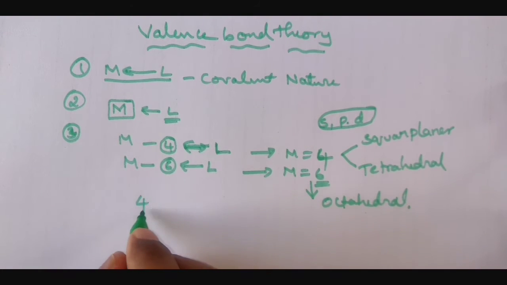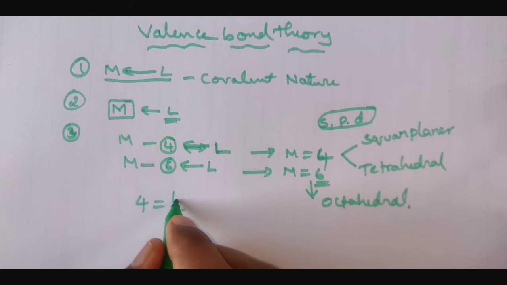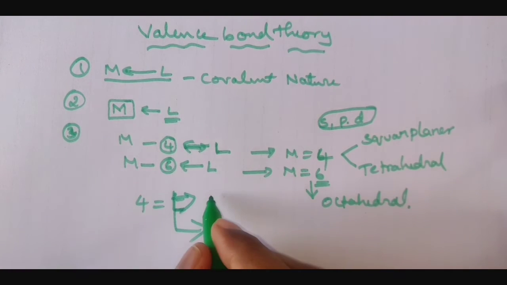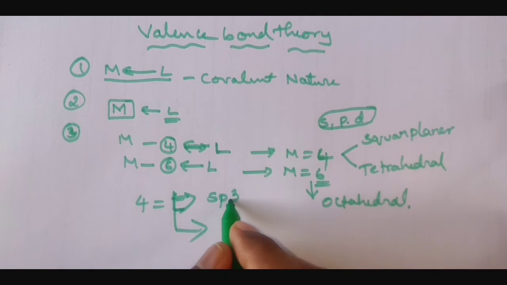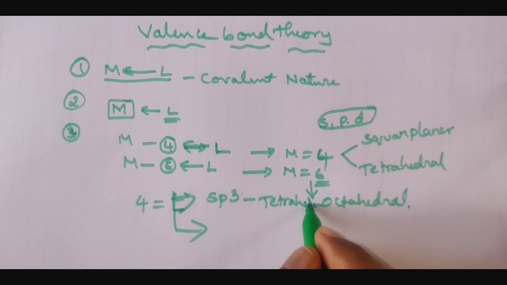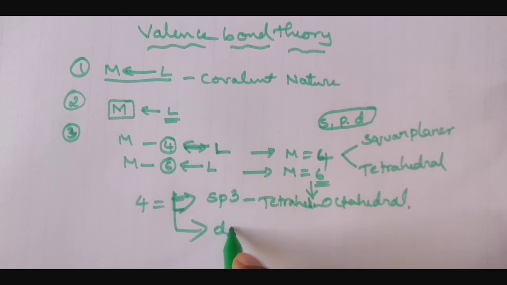If coordination number 4 is there, there are 2 structures, so you are going to get 2 different hybridizations. One is sp3 for tetrahedral, and dsp2 for square planar.